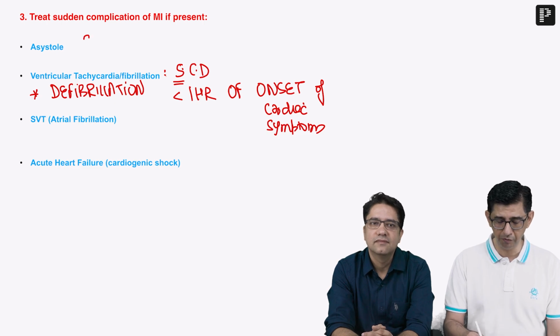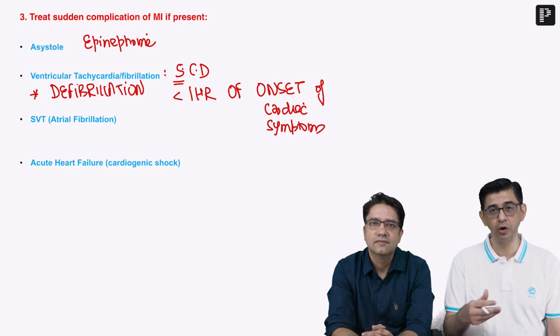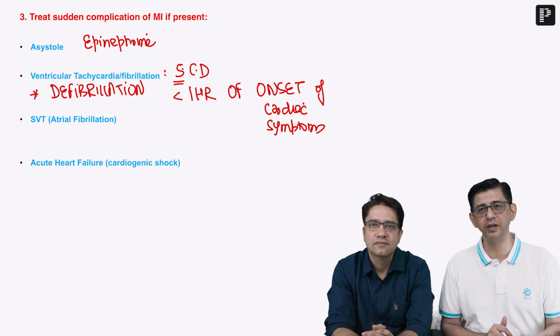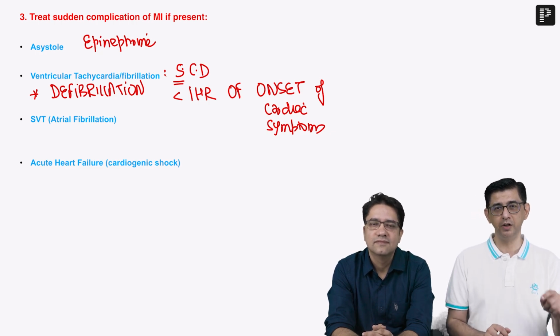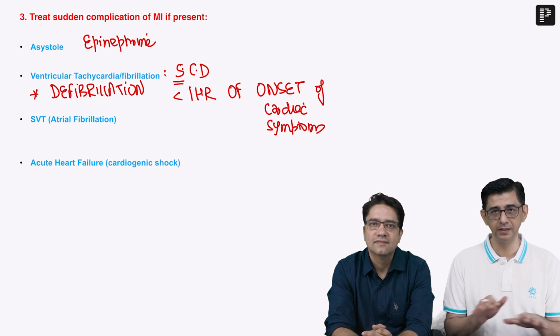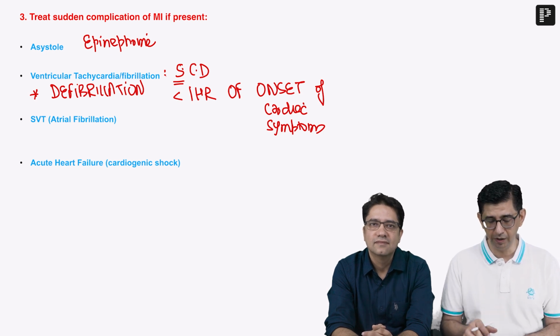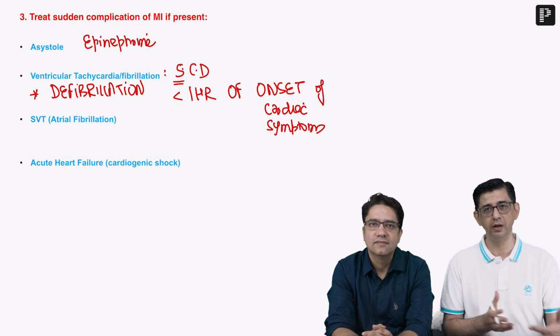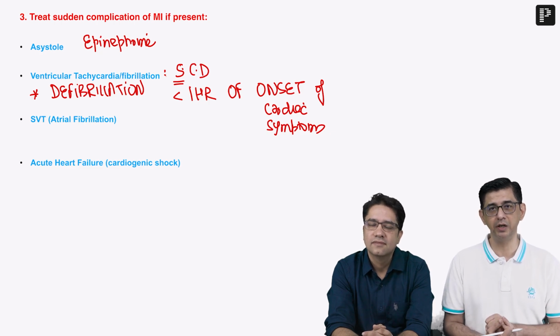So we will be giving epinephrine to the patient. Do remember that asystole is a non-shockable rhythm. There is no role of DC shock in a flatline ECG. Even in shows like Grey's Anatomy, they show a doctor giving DC shock on a flatline. It doesn't work. So DC shock is not given in flatline ECG, but epinephrine would be the main treatment, 1 milligram, 1:10,000 dilution.